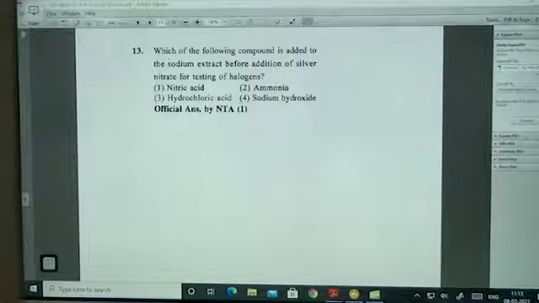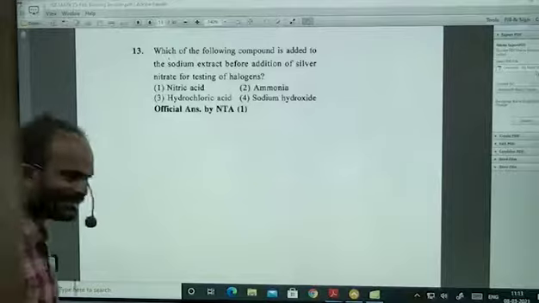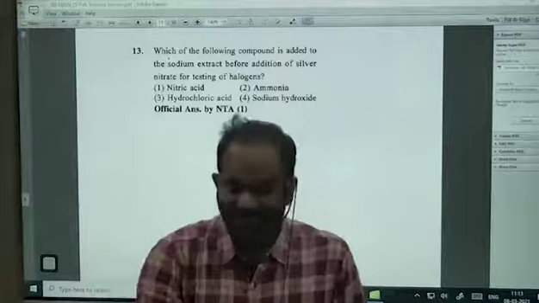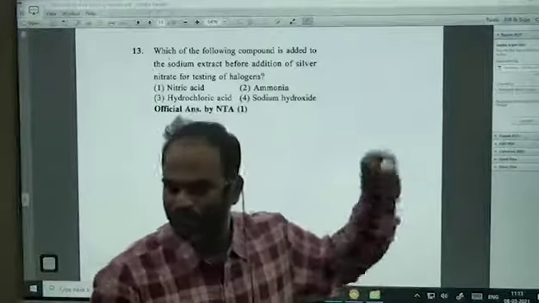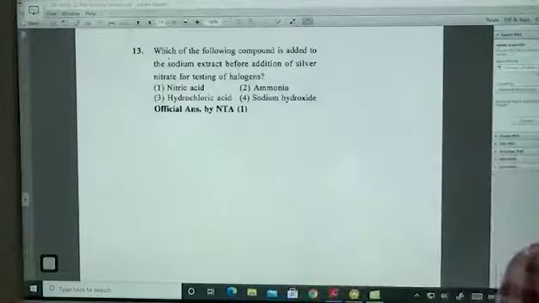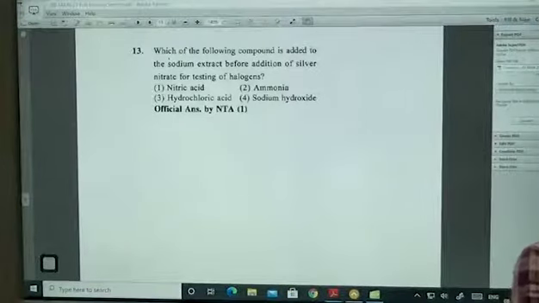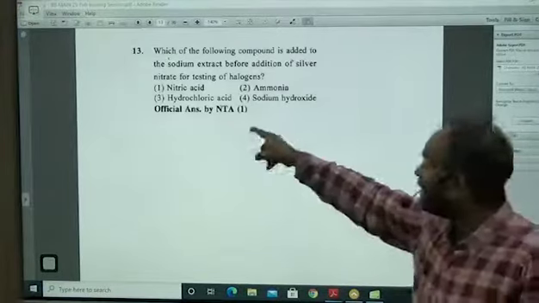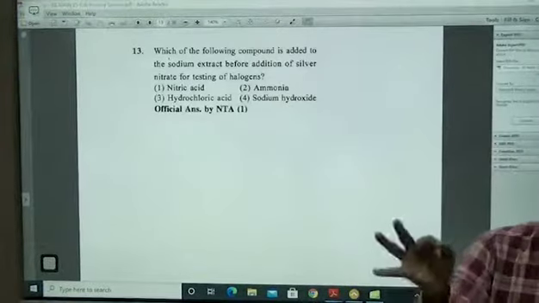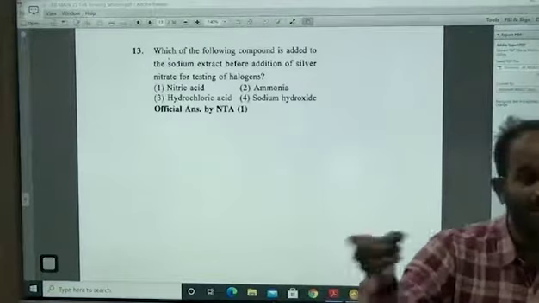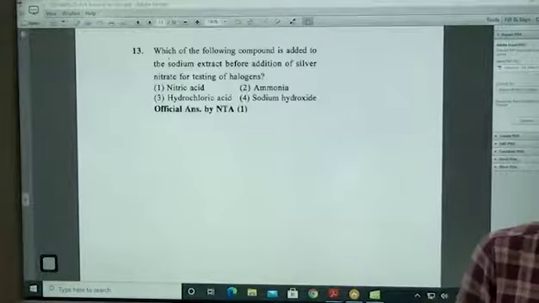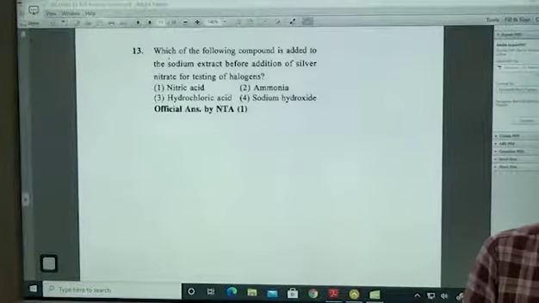So we add the organic compound to a small amount of sodium metal, and we grind it out. We filter it. The filtrate we take out, and the residue we remove. Whatever filtrate we have taken, we call it sodium fusion extract. Whenever you take the sodium fusion extract, you add a little nitric acid. Why? Because if any reducing impurities are present, they can be oxidized. That is why we use it.